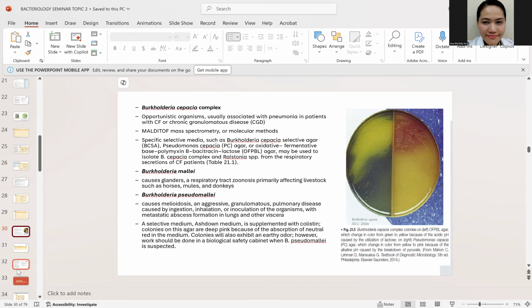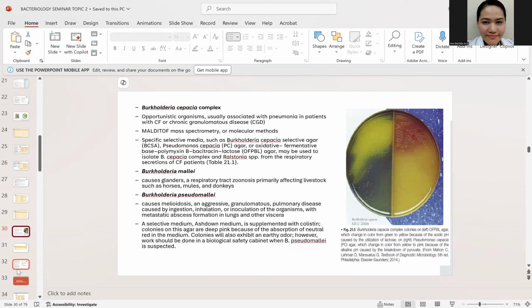Next is the Burkholderia pseudomallei. This is known to cause melioidosis. When you say melioidosis, this is a form of aggressive granulomatous pulmonary disease caused by ingestion, inhalation, or inoculation of the organism, wherein you may form abscess in the lungs. Okay? So, meron kang metastatic abscess forming in the lungs, going back and forth sa different areas of your lungs, okay, or your respiratory tract. Yan ang characteristic ni pseudomallei or melioidosis.